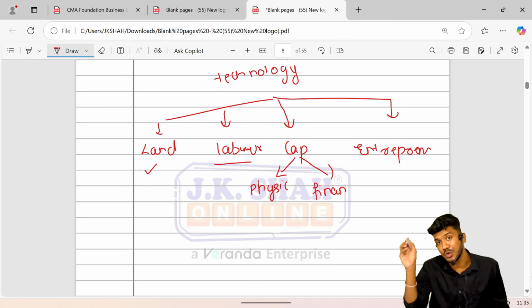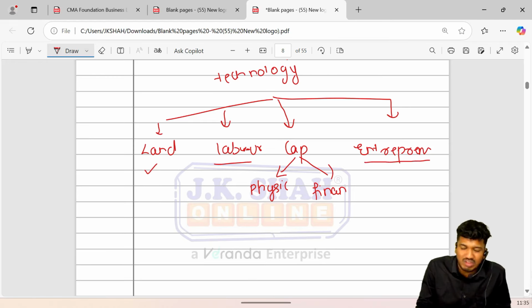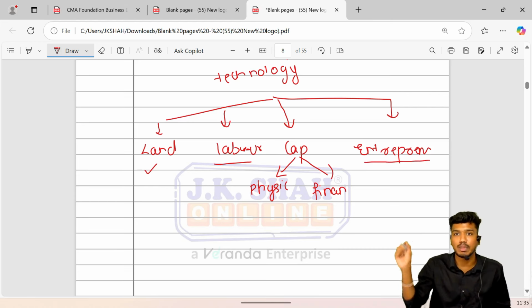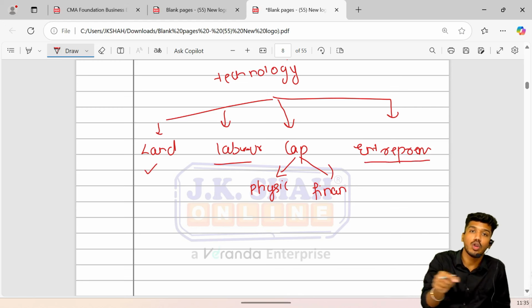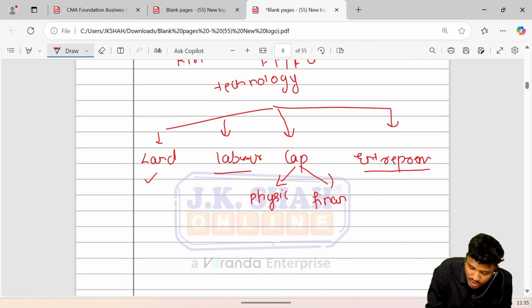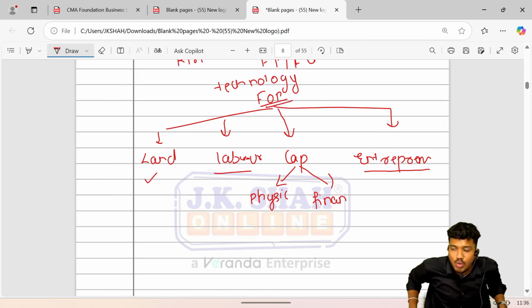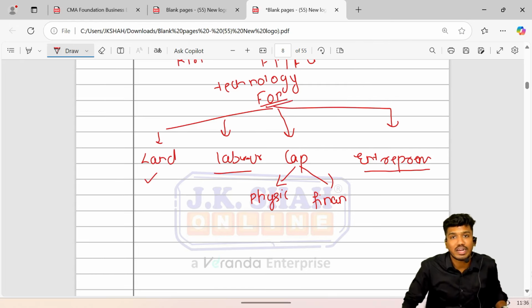And last but not least, the entrepreneur is requisite, as he is the person who will direct the whole operation of the production process. Hence the entrepreneur is also an essential requirement in production. So, concluding, factors of production are really important for the purpose of production. Without factors of production, production would seem impossible.